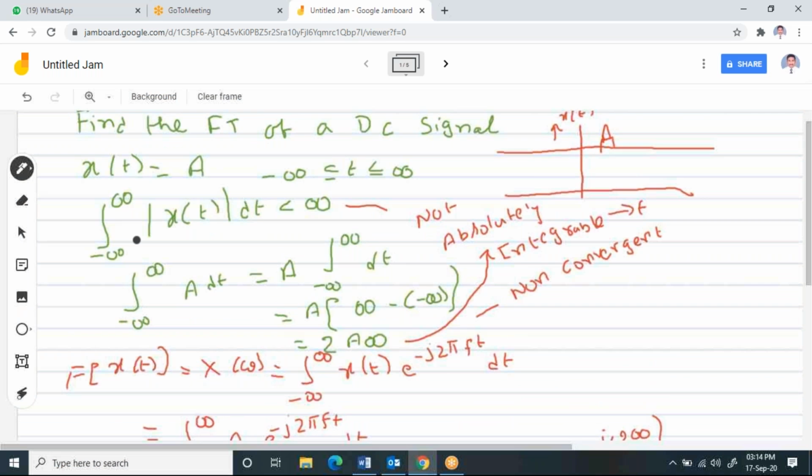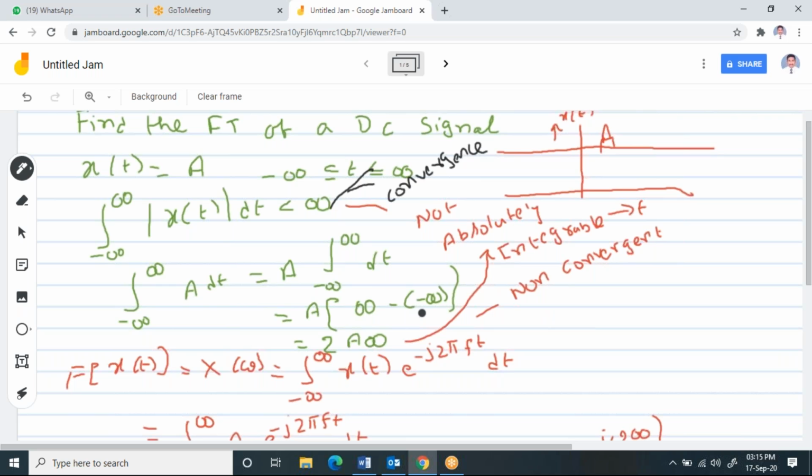When you integrate over the limits, that value should be less than infinity. Then you can say that it is convergent. This is the condition for convergence. Since it is not satisfying this condition, the given integration is not absolutely integrable and is non-convergent.